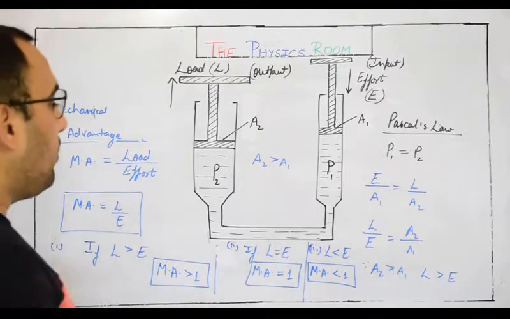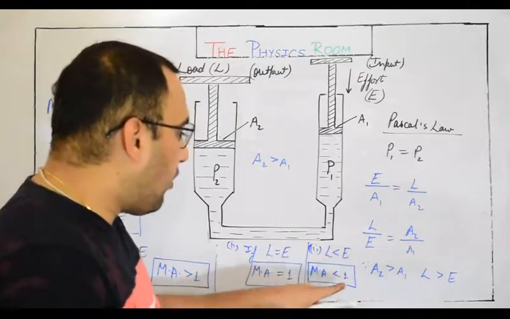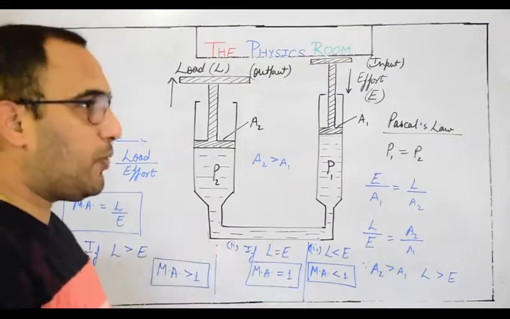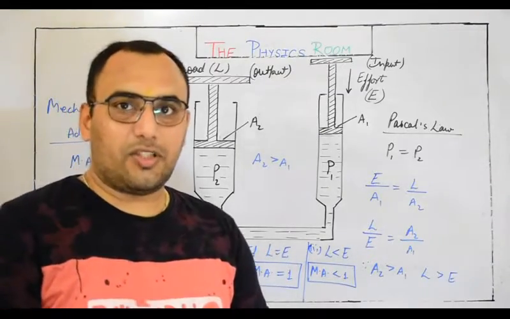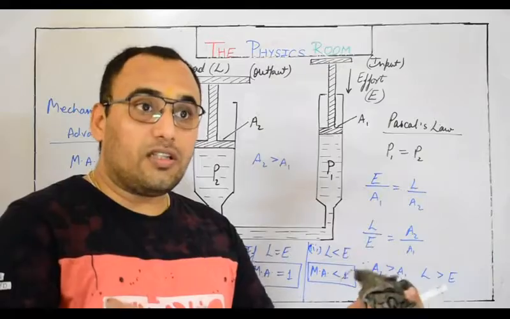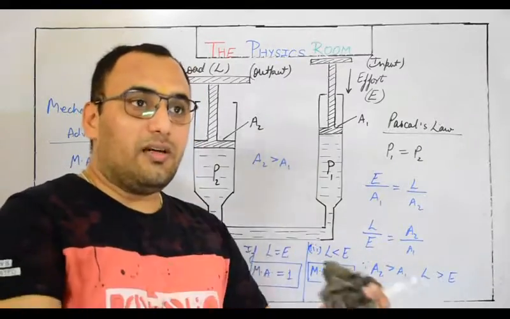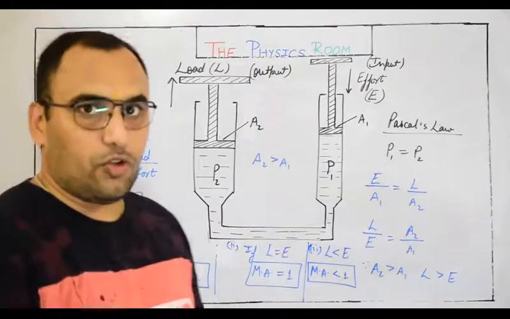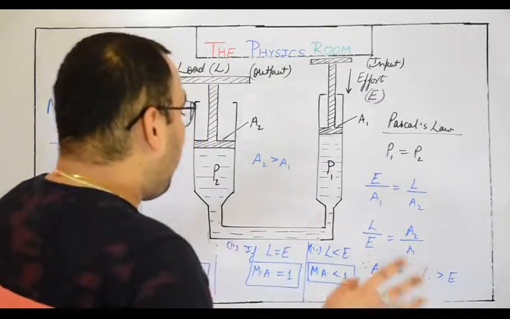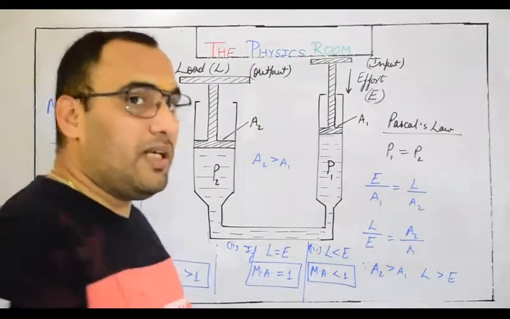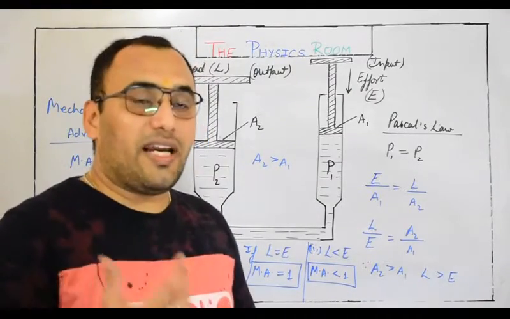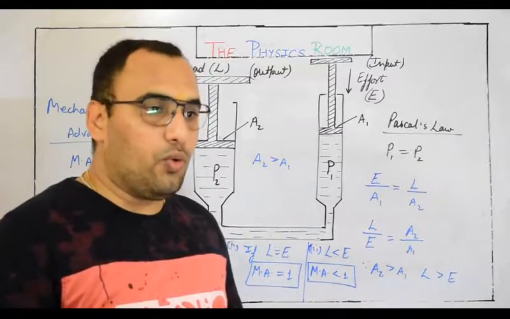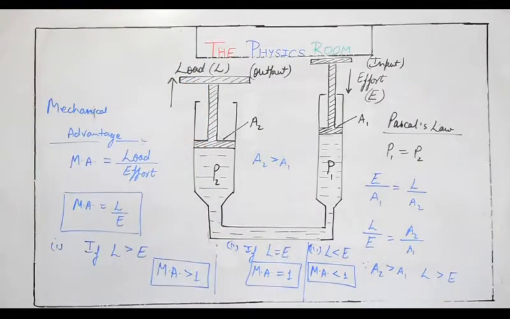Now let me tell you why we need this kind of output. Sometimes we need this kind of output, like a physical balance. It's a machine in which we need to balance, so the input and the output must be equal. At that time you need that kind of mechanical advantage, no problem there. But when do we need the other kind of output, where we need to apply greater effort to get a smaller output, or to lift a smaller load? Is it true? So let's take an example for this.